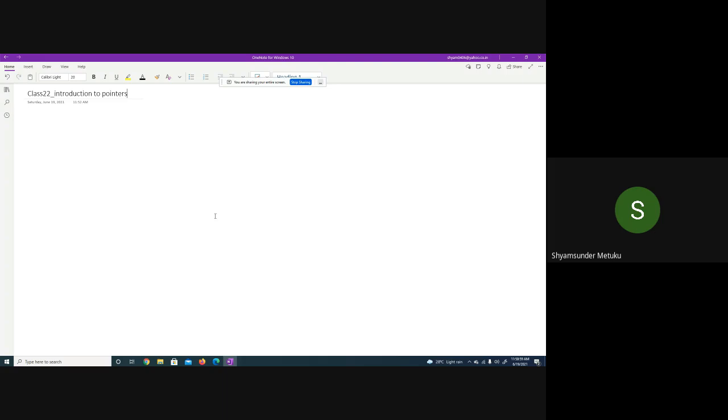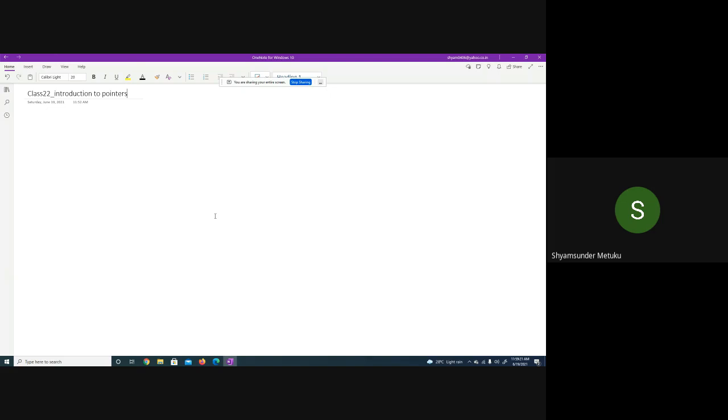There are two or three members who said they already underwent the course of C programming. So does anybody know the definition of a pointer? It is a variable which stores the address of another variable. Okay, very good. So it is right.